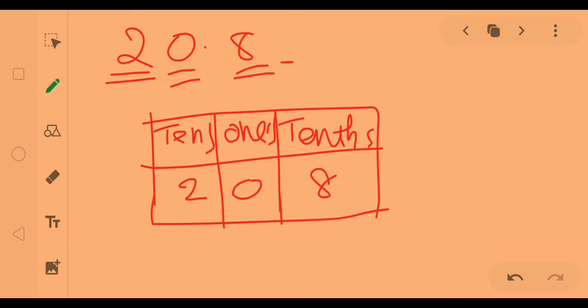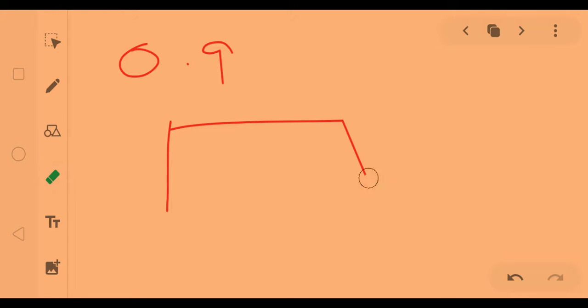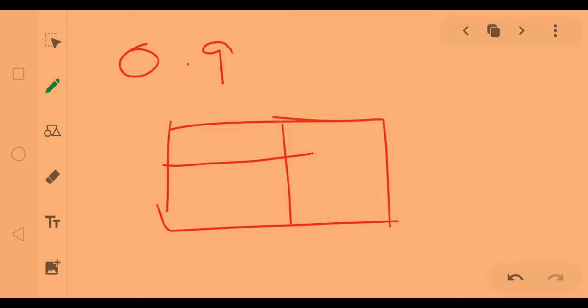The number is read as 20.8. Let us see one more number, 0.9. How do we add this number? Let us draw the table first. For this number only 2 columns are needed because it has only 2 digits.